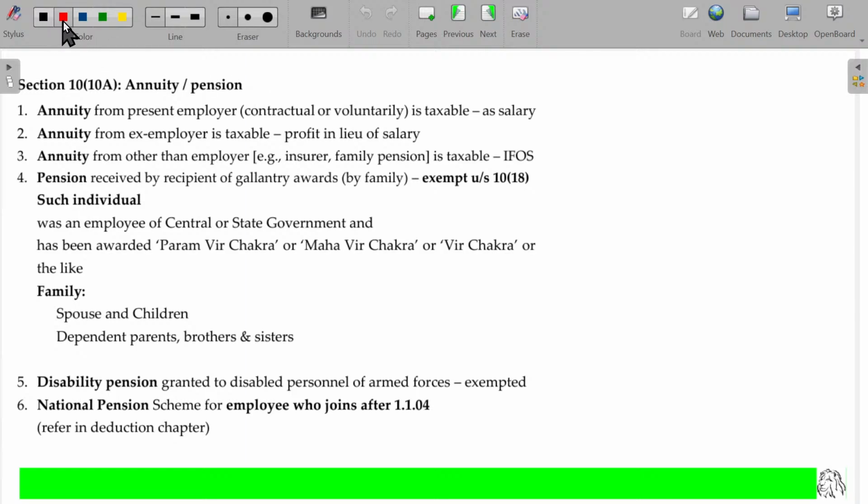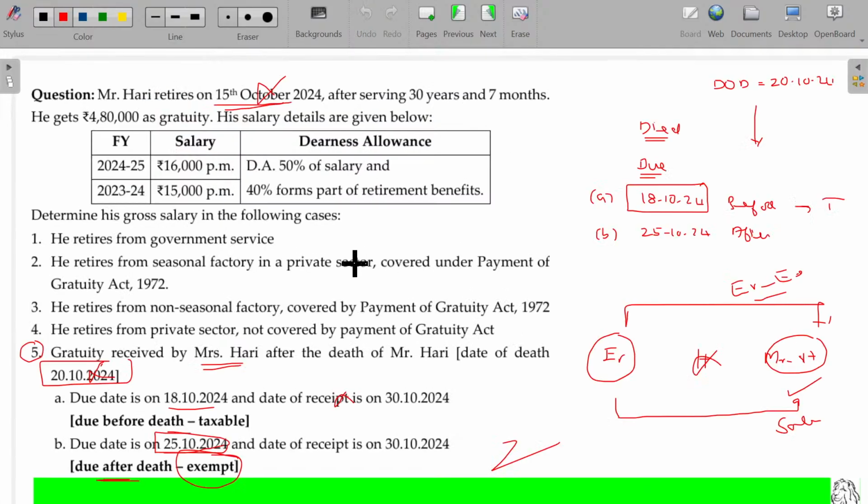In case of annuity from the present employer, it is always taxable as salary. From the ex-employer, it is also taxable, which is named as profit in lieu of salary. During the employment, if you are getting it, then it is called salary. But after the retirement, if you are getting it from the previous employer, then it will be considered as profit in lieu of salary. Already we have seen this, right?